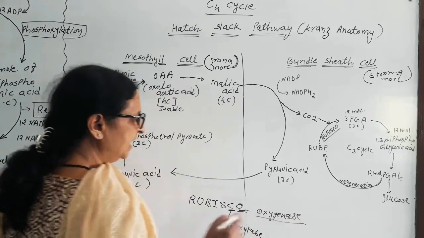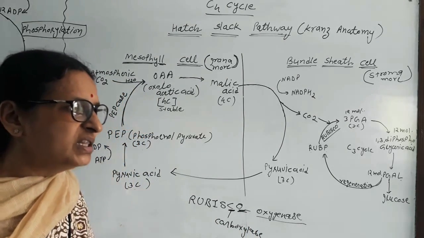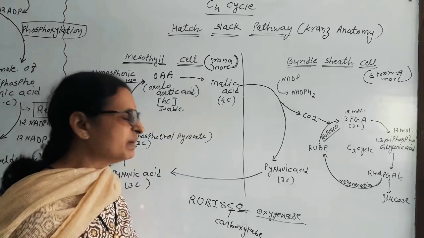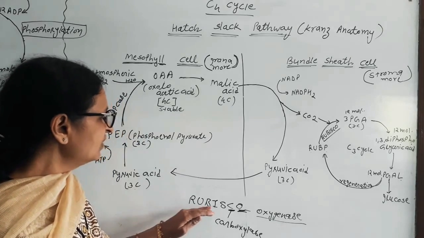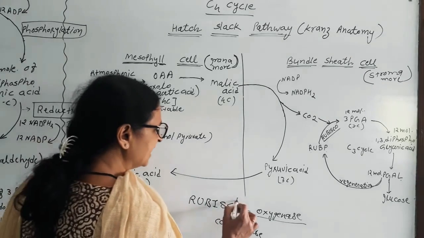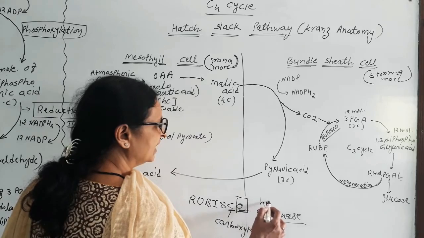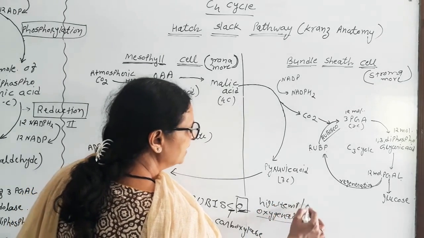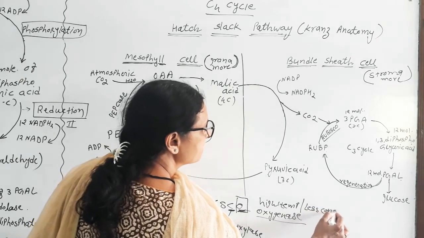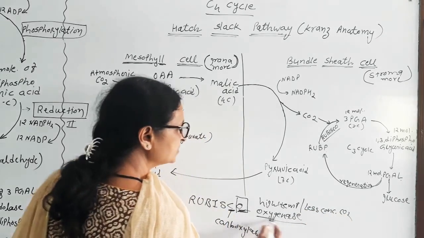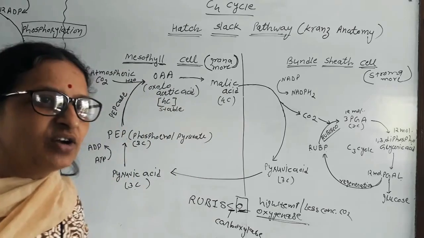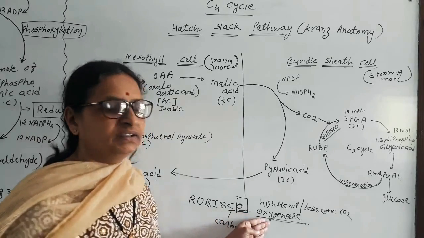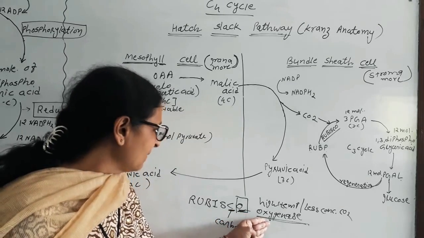At high temperature or in a low concentration of carbon dioxide, this Rubisco enzyme works as oxygenase, and it starts oxidizing the chloroplast and chlorophyll molecule.